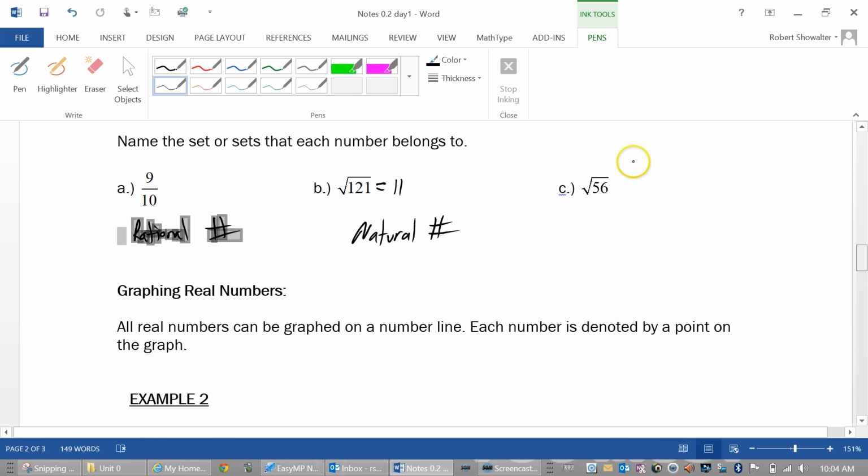Square root 56 is going to be in between, and we're going to talk about that in a second, square root 49, which is 7, and square root 64, which is 8. So it's somewhere between 7 and 8. This is not a rational number. You can't write that as a fraction. This one's irrational because it doesn't reduce. It's an irrational number. That's the most specific way we can say it.